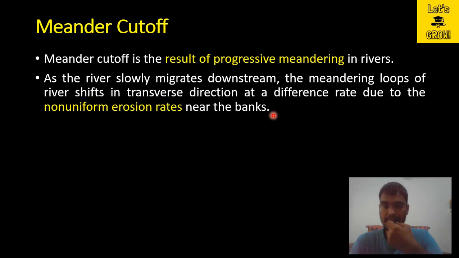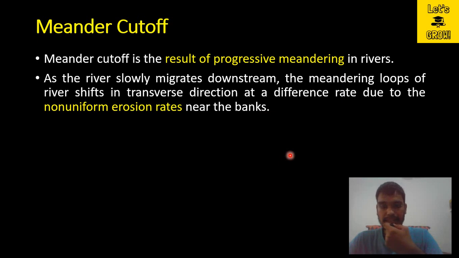Whenever a bank is more attacked by the river, the meandering process starts in the river. Because if the erosional process is more at one bank with respect to the other bank, then the river will start to meander at that site.